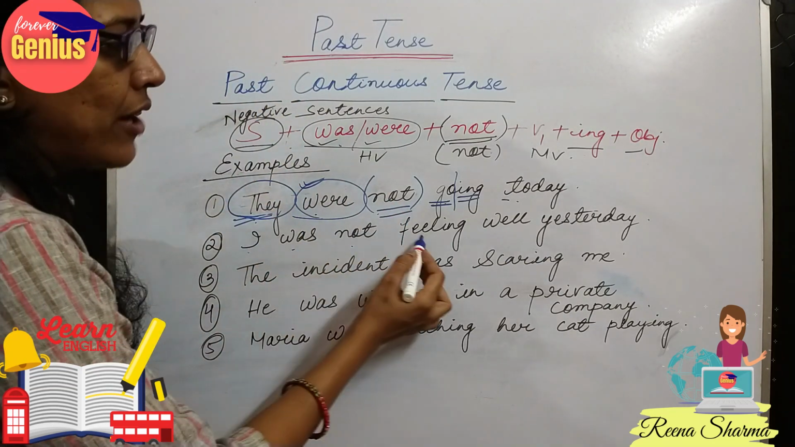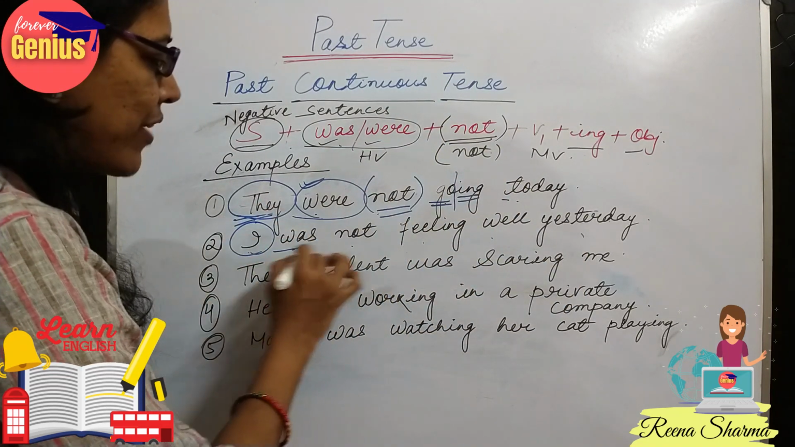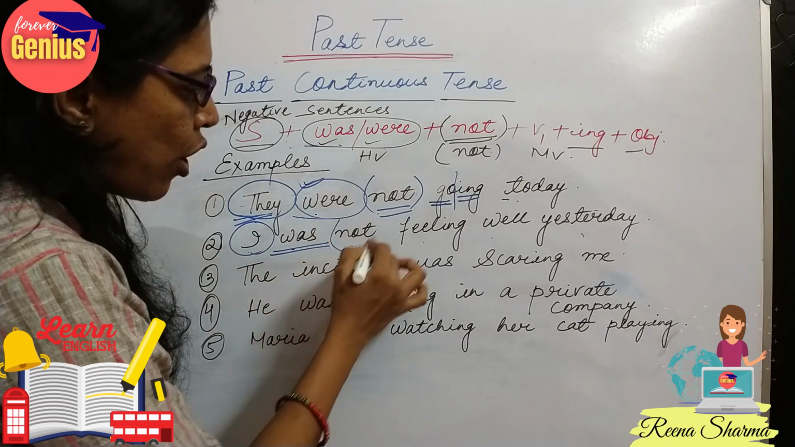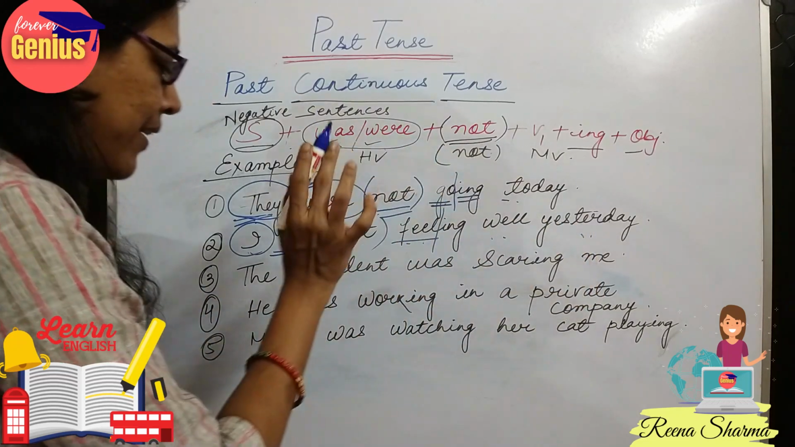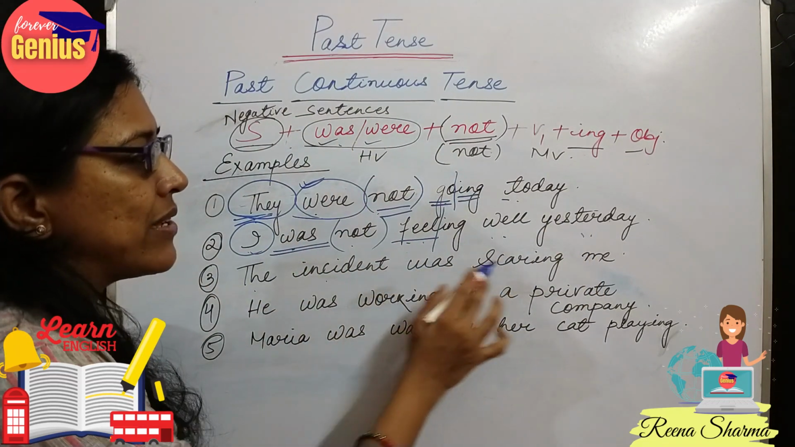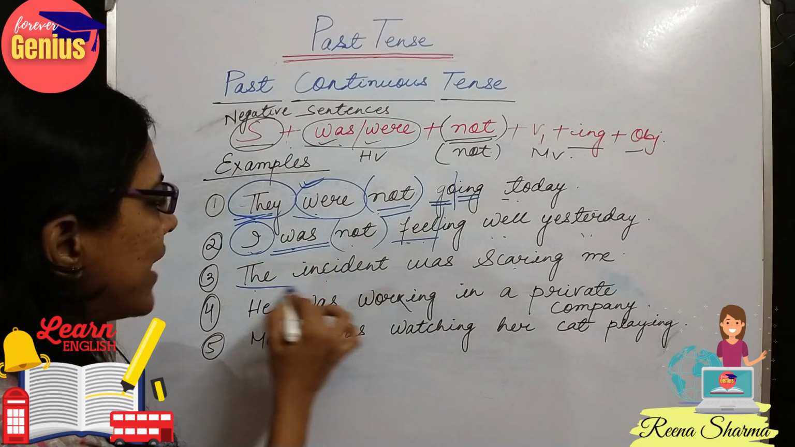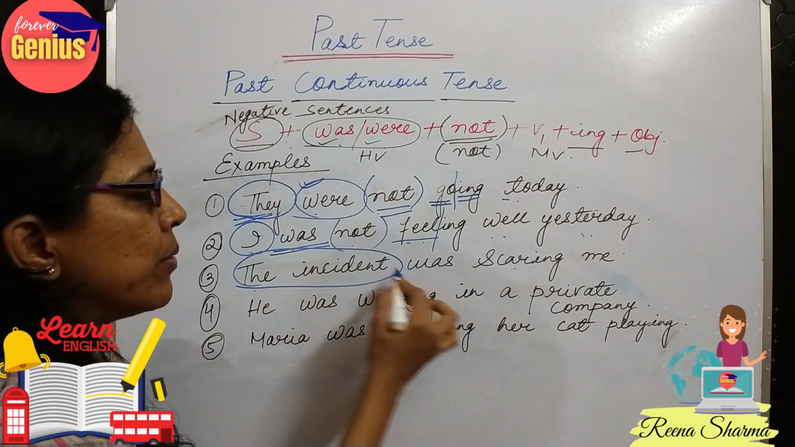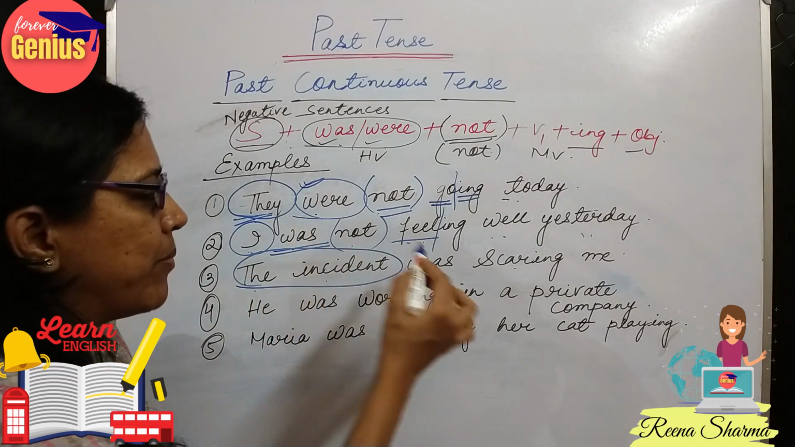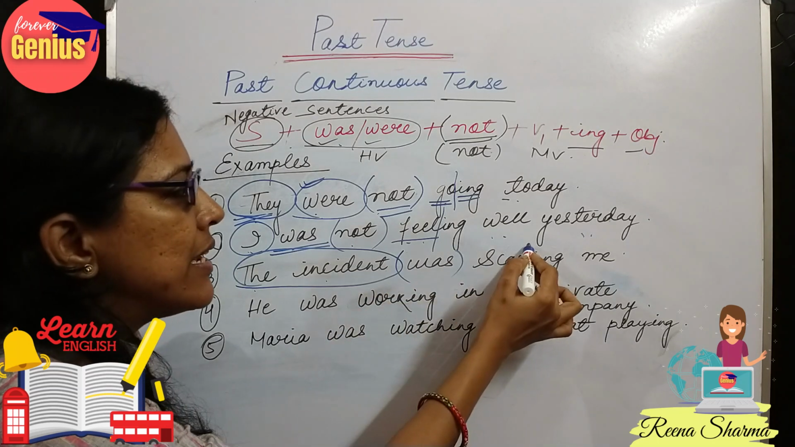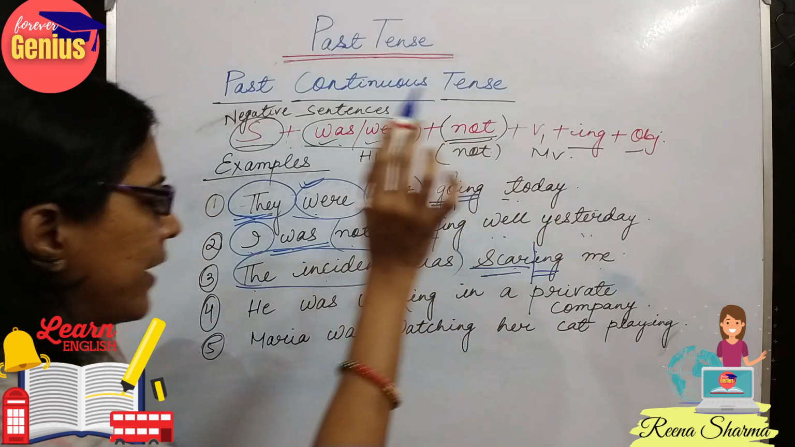Now, I was not feeling well yesterday. So, I is singular, so we are using was, not, feel plus ing. Feeling well yesterday. The incident was scaring me. So, what was scaring? The incident is the subject. Because we cannot count it, we will consider it as singular form. So we will use was. Scare will become scare plus ing, scaring me.